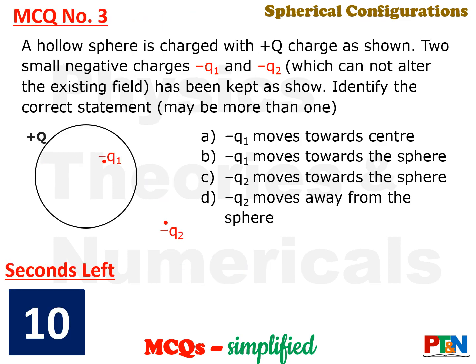Next MCQ. A hollow sphere is charged with plus q charge as shown. Look at the diagram. Now two small negative charges, minus q1 and minus q2, they are very small, they don't affect the existing field, they don't influence the existing field. So two small charges, minus q1 and minus q2, has been placed in that field as shown, one inside the sphere, another outside the sphere. Now you identify the correct option regarding their movement. 10 seconds time for you, easy, fundamental one. Take your time, time starts now.